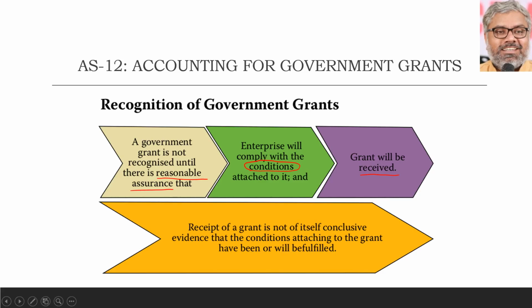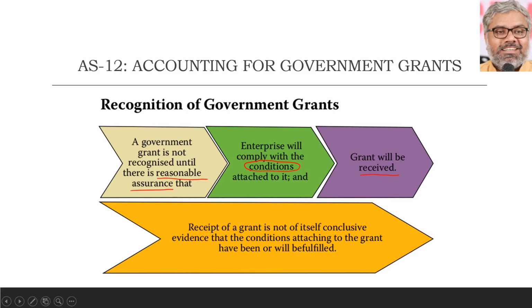That is once again crucial from a theoretical perspective, and in reality also, that will be crucial about the recognition criteria. For our problems in the examination, of course we have to recognize it. Without that, what is there for us to do? If we say that the grant itself is not recognized, there are no entries that you are going to pass. So in general it will be an underlying assumption that we have to carry in all the problems that we encounter, that there is a reasonable assurance that the grant will be received, and there is a reasonable assurance that the conditions attached to the grant might also be fulfilled by the organization whenever they receive the grant. So this is one underlying assumption that we can use for solving the problems.